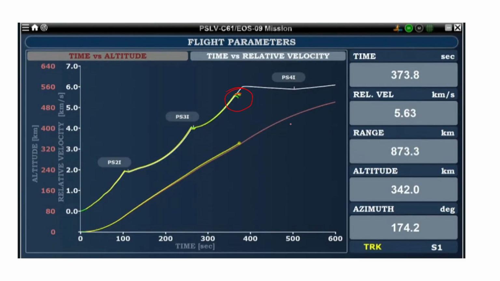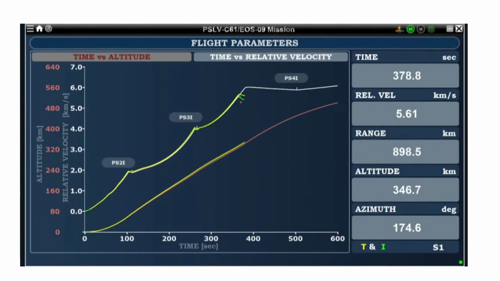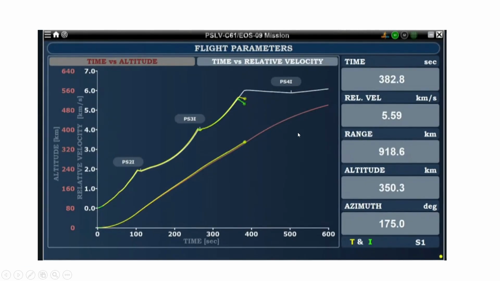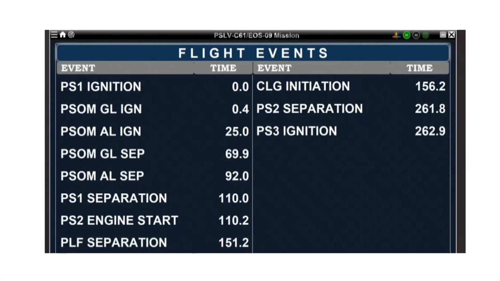Here you can see visually that it is diverting, it is not overlapping. So this problem is there after 378.8. And perfectly you can see it's going downward here, at 382.8 second.